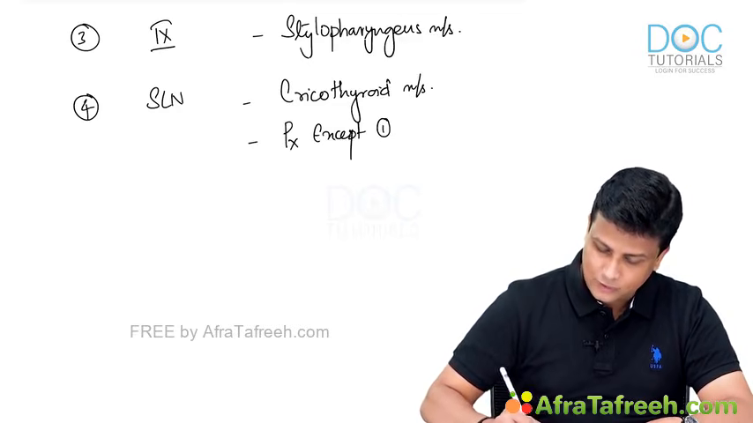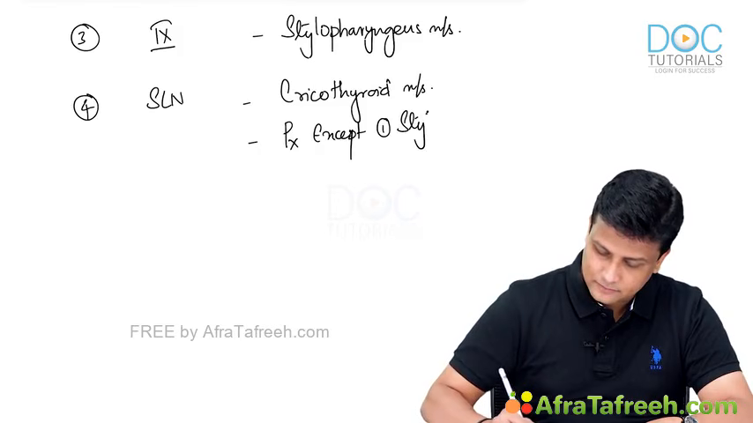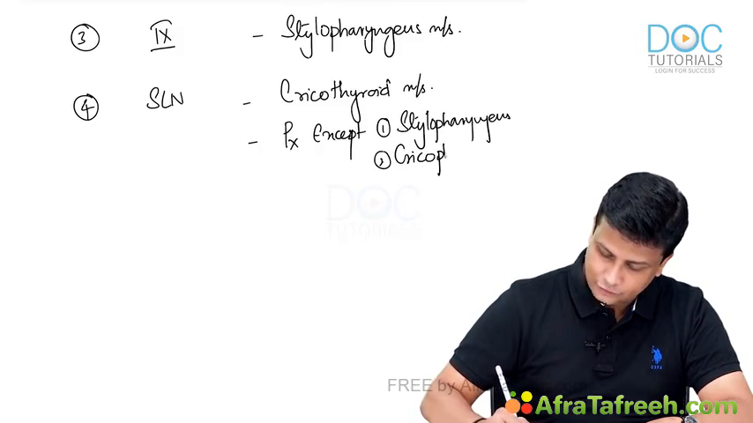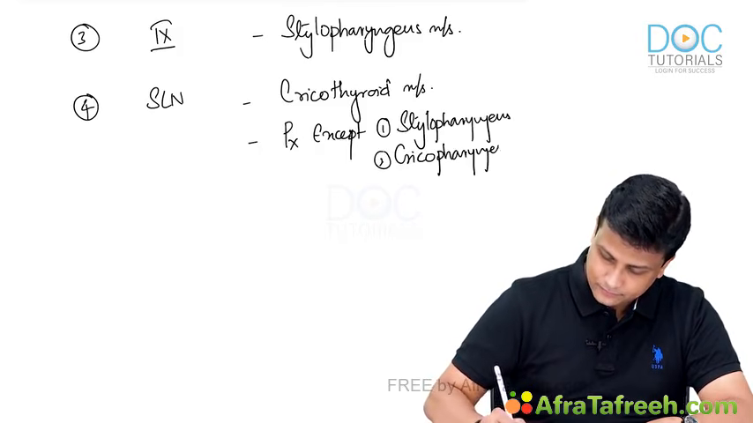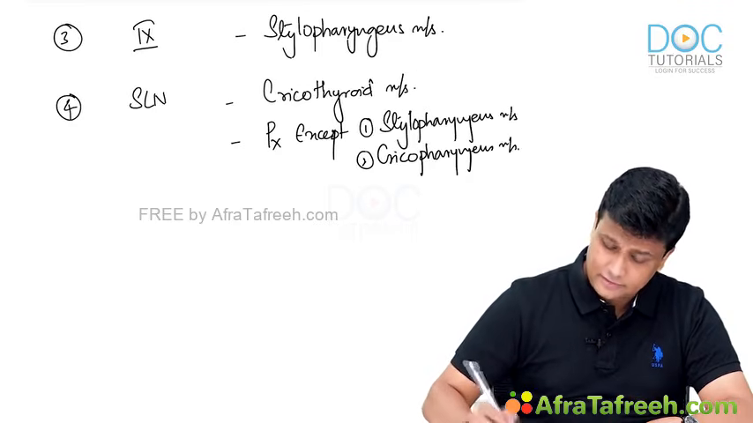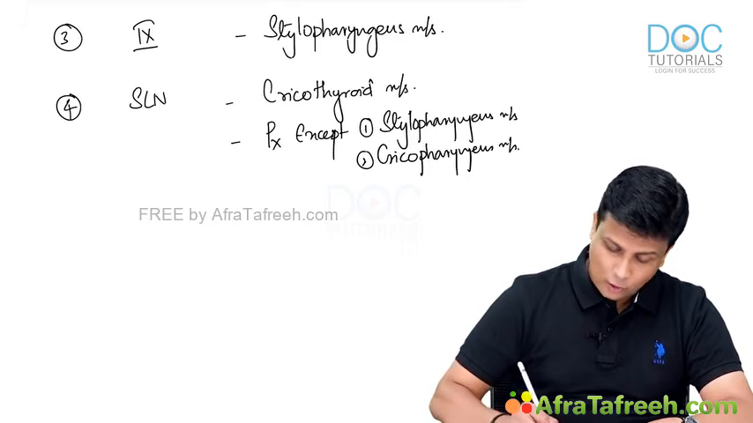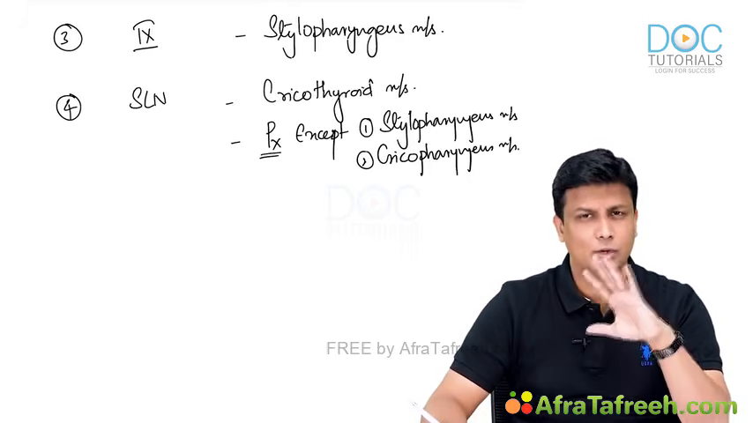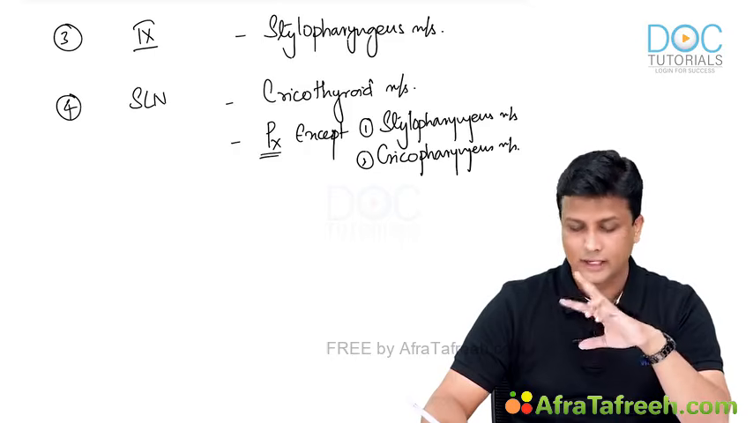Except one is stylopharyngeus, and another one, number 2, will be the cricopharyngeus. So one is stylopharyngeus muscle and another one will be the crico. Exceptions are important here, guys. So all the muscles of pharynx are derived from fourth arch only, except the stylo and crico.